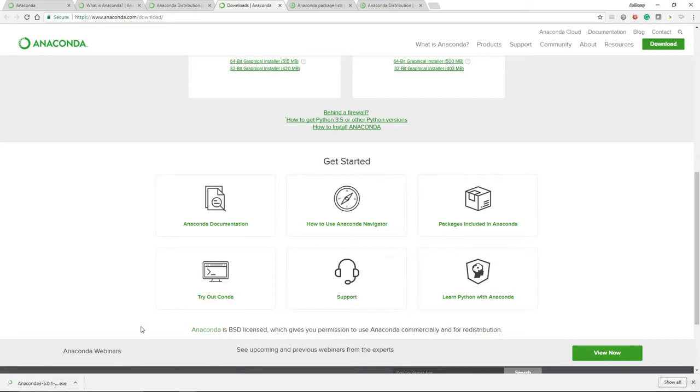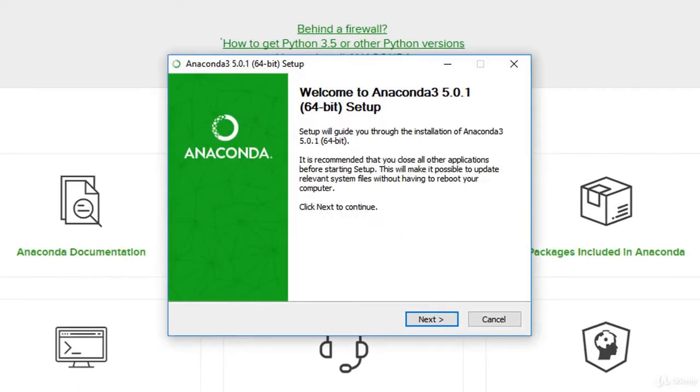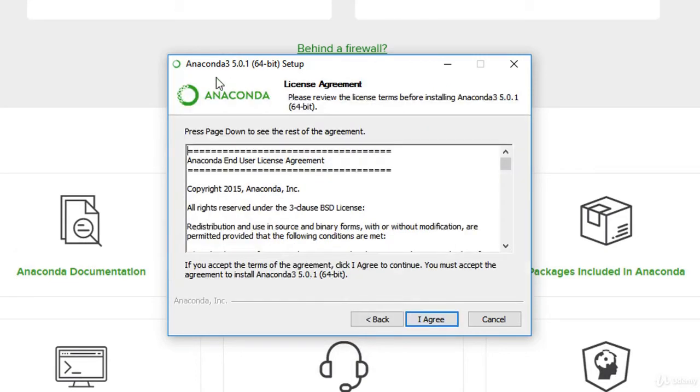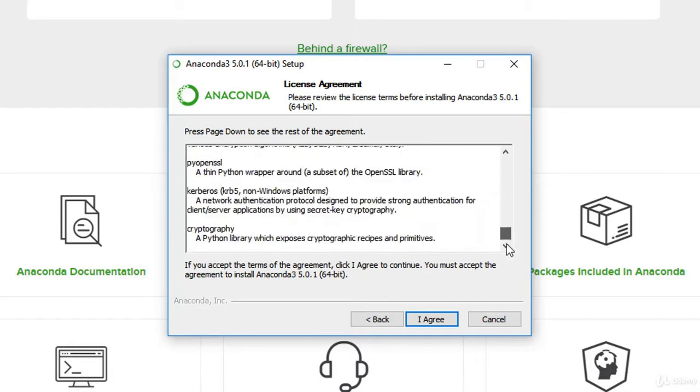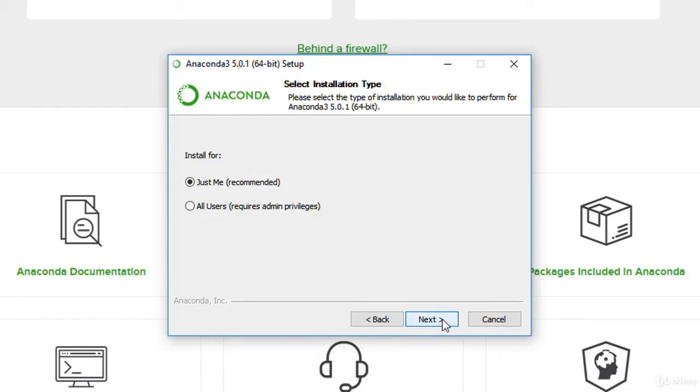What I want to do in this video now is to actually follow through on how to install Anaconda. So just click that. It will bring up this window. You read through the actual setup. Now, they do recommend that you close all the other applications. So let's just click next. Now, what we're installing is Anaconda 3, not Anaconda 2, because I want to focus on Python 3. Do make sure that you read the EULA, the end user license agreement. Once you're happy with that, click agree.